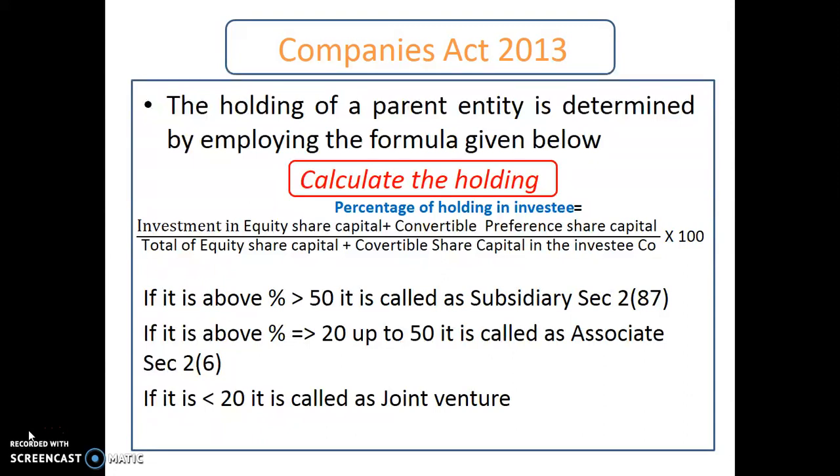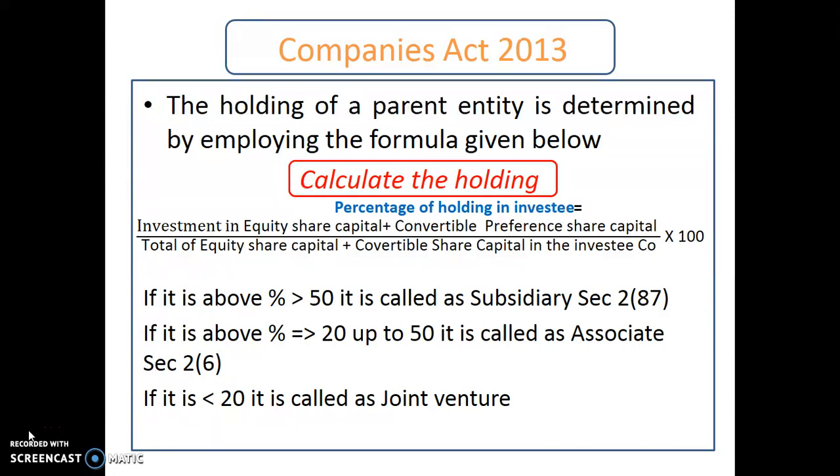Now, this percentage helps us to define whether the entity comes under section 2 subsection 87 or section 2 subsection 6. If the company invests more than 50% in an investee company, then such entity is called a subsidiary under section 2 subsection 87.